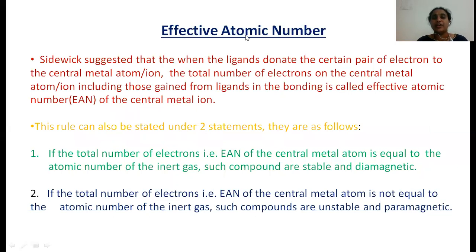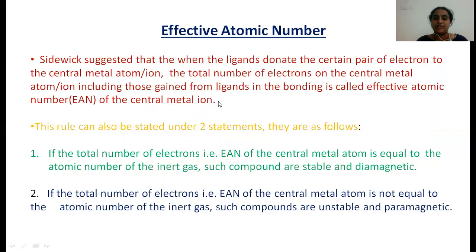Next, coming to effective atomic number. Sidgwick suggested that when ligands donate a certain pair of electrons to the metal ion, the total number of electrons on the central metal atom, including those gained from ligands in the bonding, is called the effective atomic number of the central metal ion.